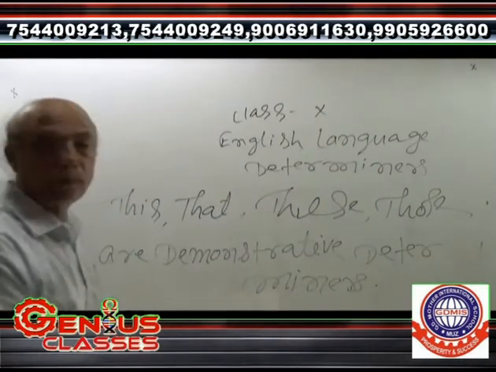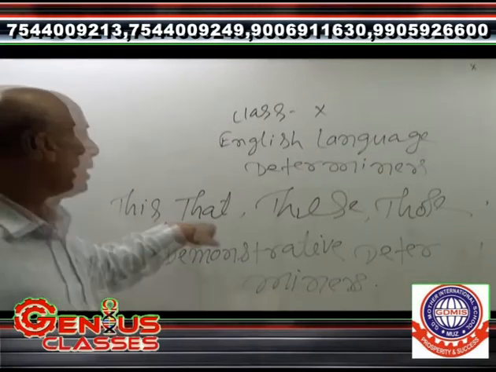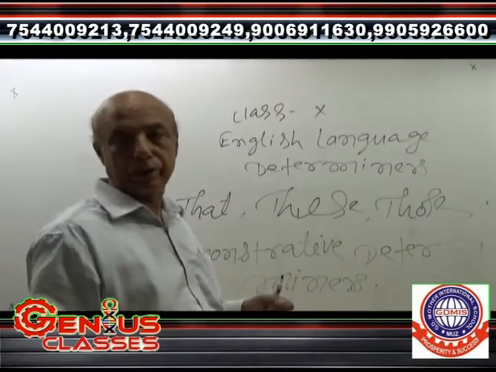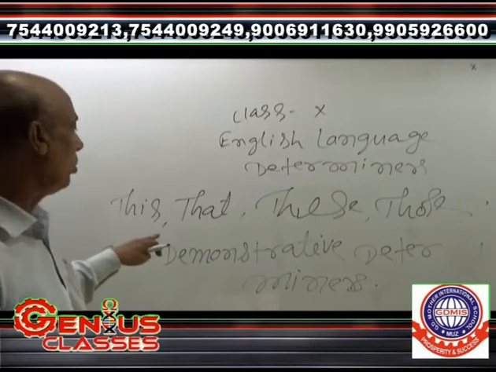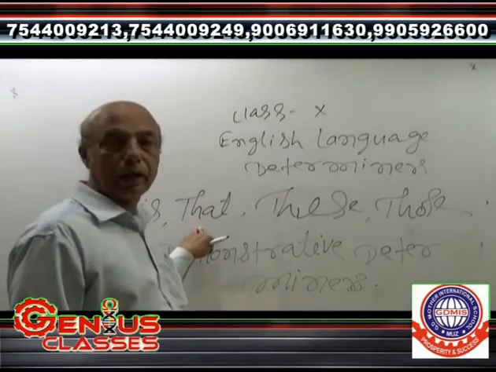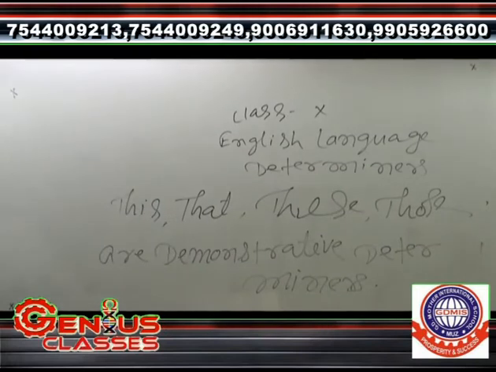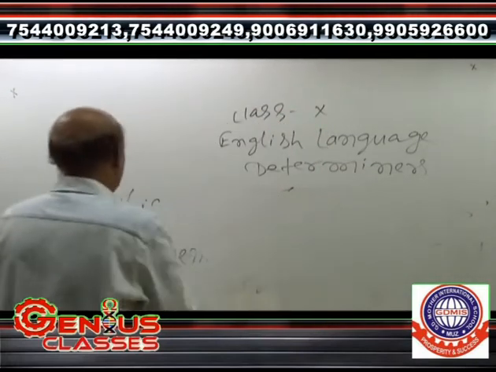Here I want to tell you, especially in this context of the teaching, that this, that, these, those are demonstrative determiners. They demonstrate, they show, and they are known as demonstrative determiners. As for example, here I am going to use them in a sentence.